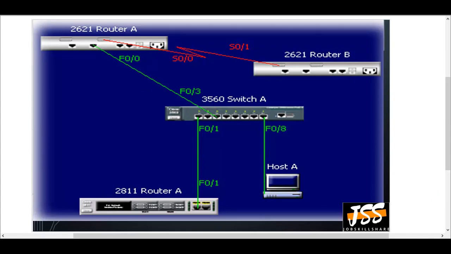So you can see a small topology over here. We have a host or PC connected to the switch in the network, and the switch ports are connected to the router. You can see over here all the ports are connected to the router. It means that we have three routers and they are denoting different networks. So this router would be denoting a different network, this router would be denoting a different network, and this router would be denoting a different network. So router A, router B, all the routers are denoting different networks. So routers are used for connecting different networks, while switch is used for connecting the PCs or endpoints on the local area network in your organization.